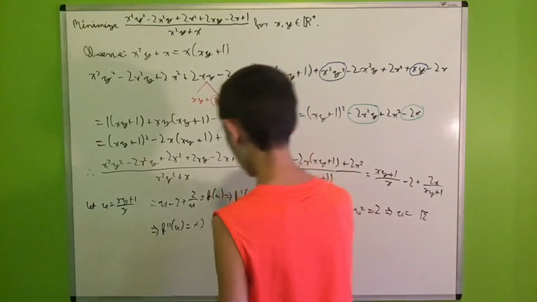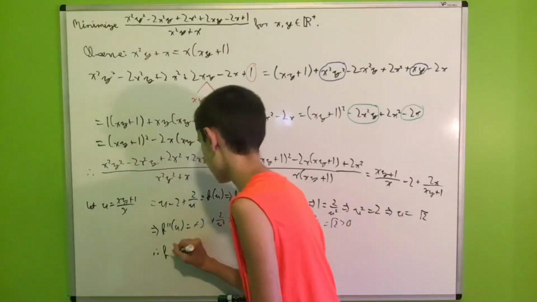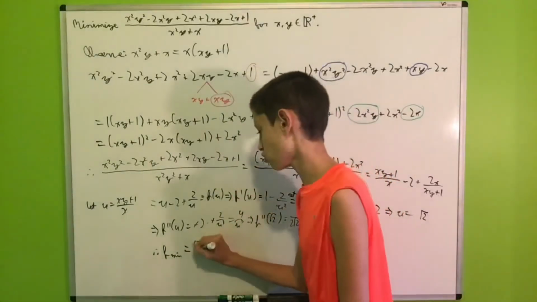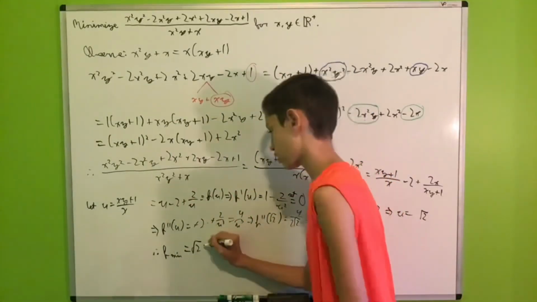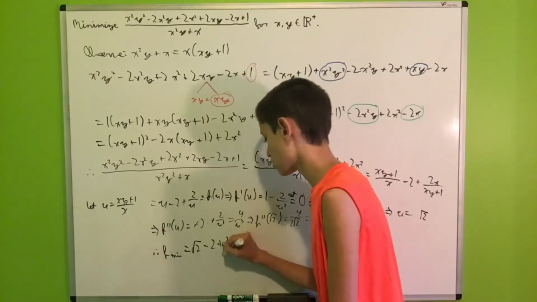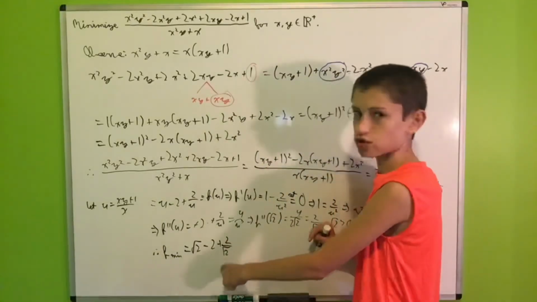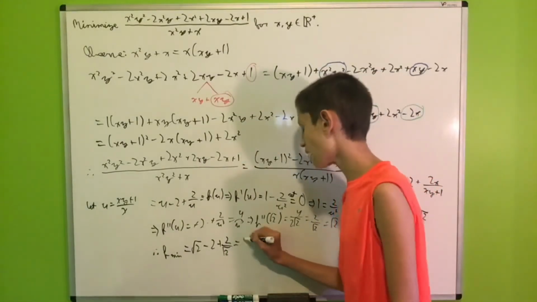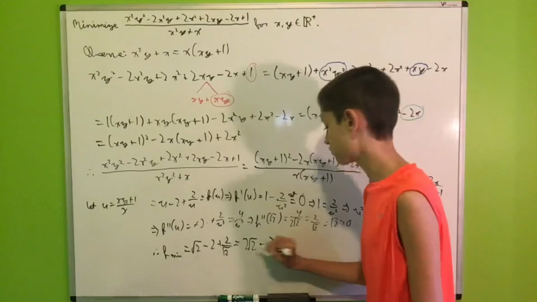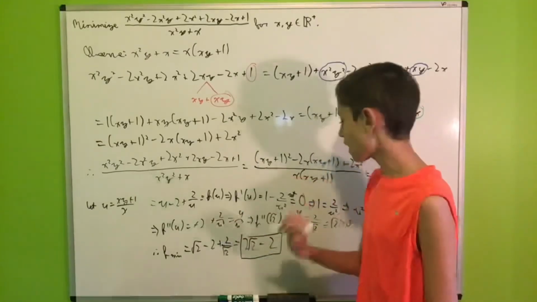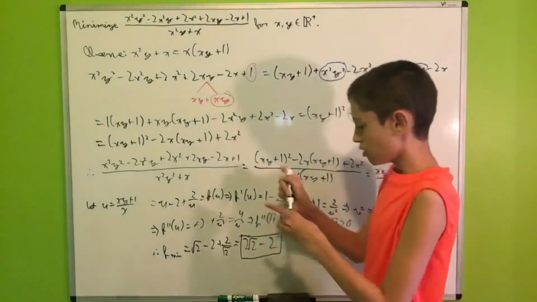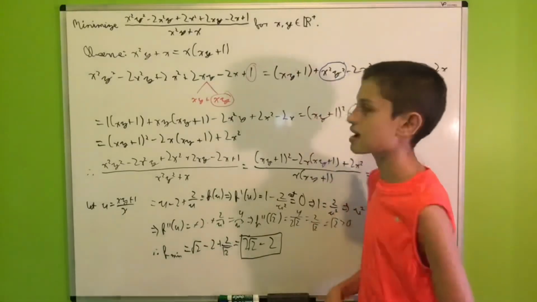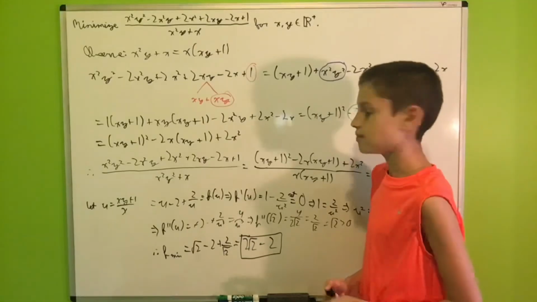Therefore, the minimum value, which we'll call f minimum, is equal to square root of 2 times square root of 2 here, minus 2 plus 2 over the square root of 2. 2 over the square root of 2 is just square root of 2. Add this with the square root of 2 we already have. We'll have 2 square root of 2 minus 2.